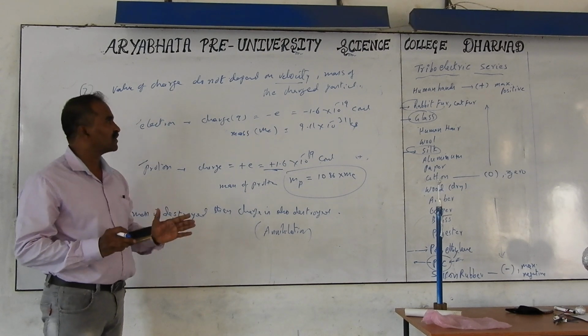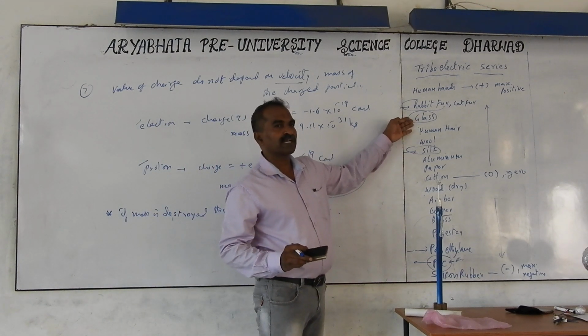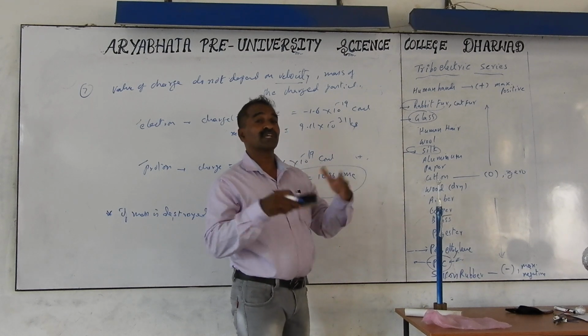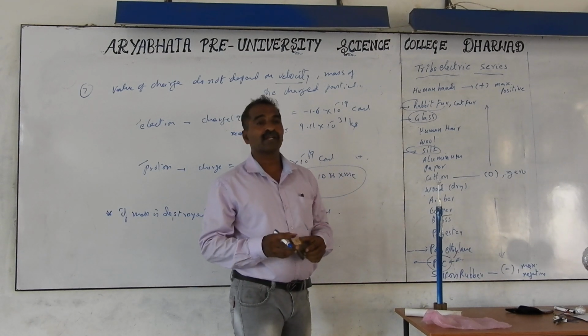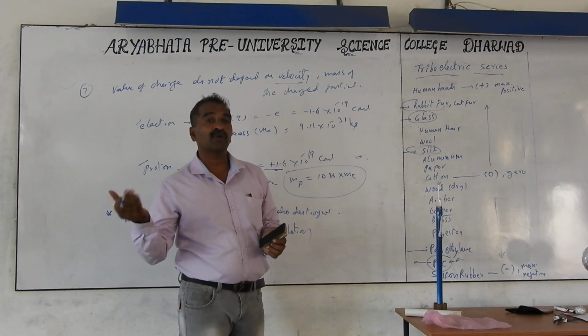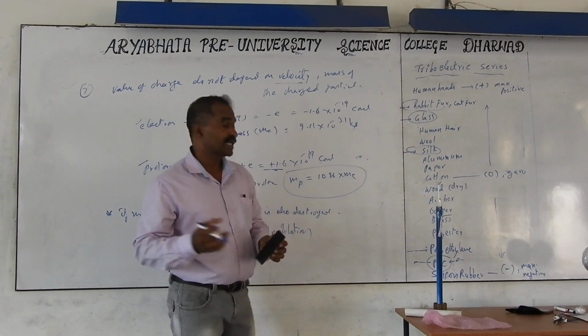For example, glass rubbed with silk. Glass loses electrons, silk gains electrons. Whatever number of electrons are lost here, they are present in the silk. We are not destroying the charges here. But if you destroy the mass, E equals mc squared, according to Einstein's theory of relativity, mass can be converted into energy by destruction, like the atom bomb explosion. In such cases the mass is destroyed, and it is called annihilation.